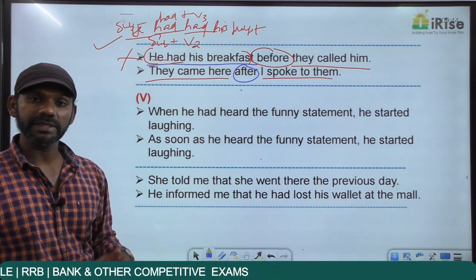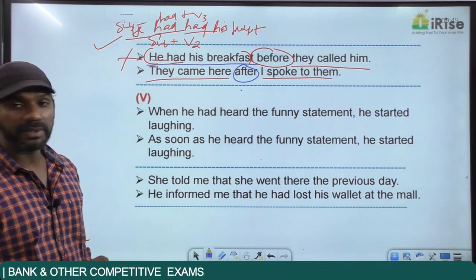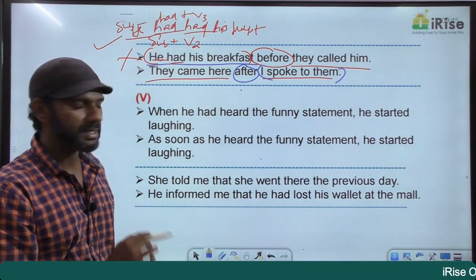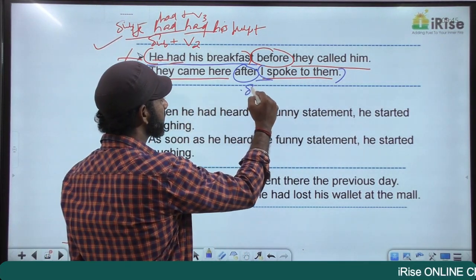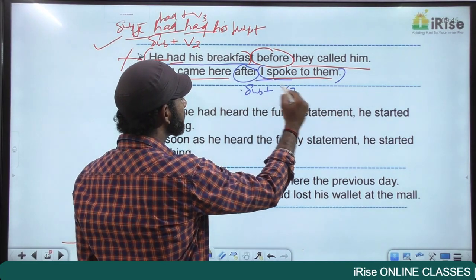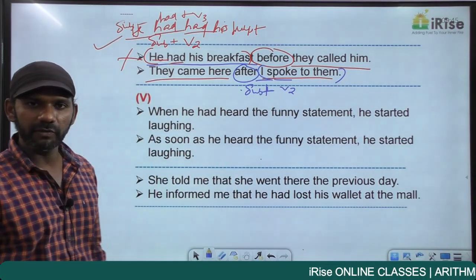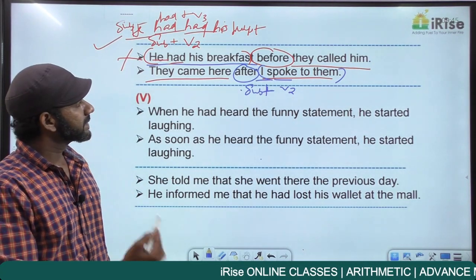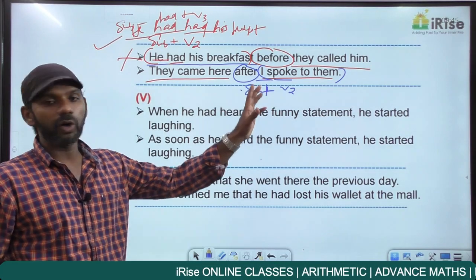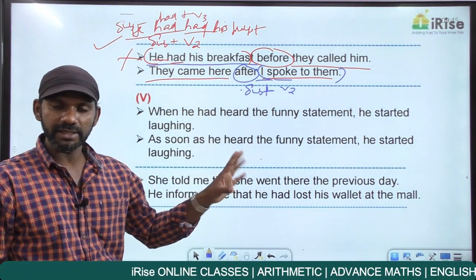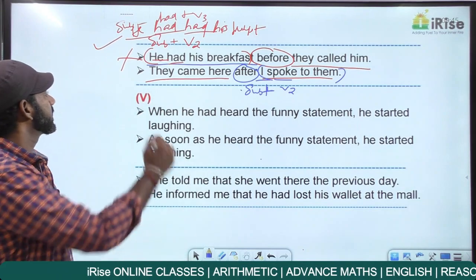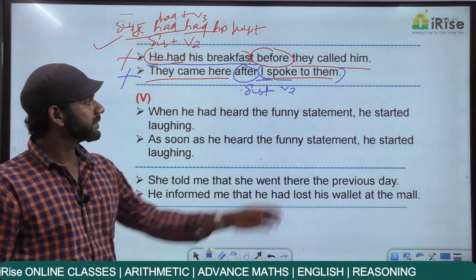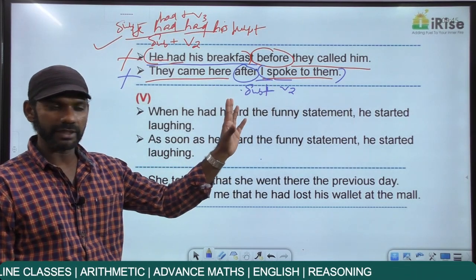So in "I spoke to them", this action is completed first, so that must be in the past. This action must be in the past perfect tense. I spoke to them. The subject here is I. Spoke is V2. Speak and speaks both are V1. V2 is spoke. V3 is spoken. Speak, spoke, spoken. Subject plus V2 is simple past. We want this idea to be in the past perfect tense, not in the simple past tense. So this is also grammatically wrong. The correct statement must be, as I said, this idea must be in the past perfect tense.